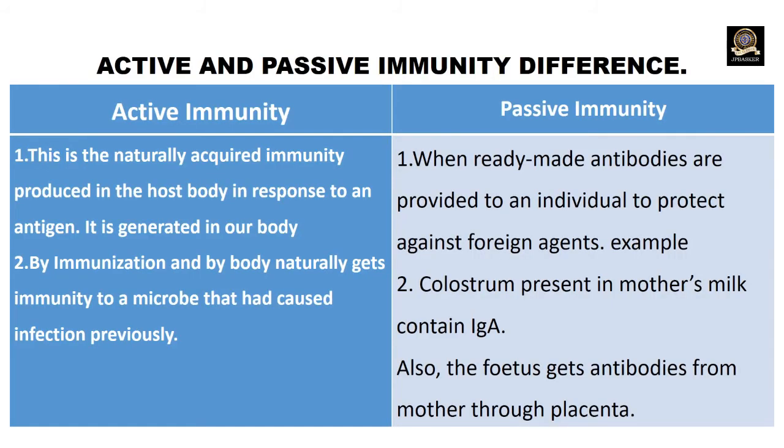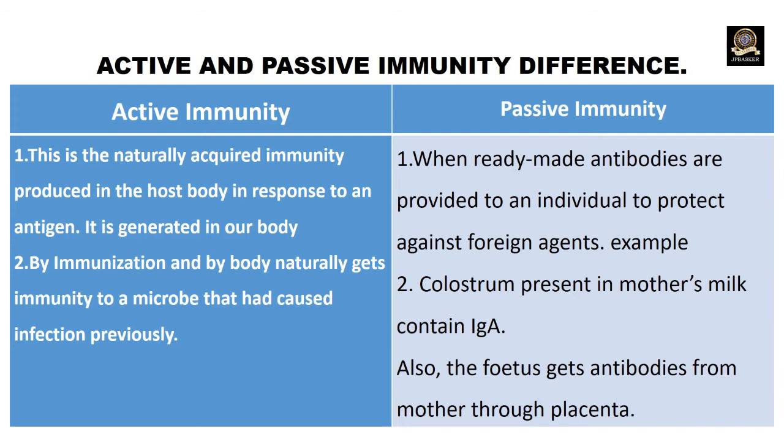The immunity can further be divided into two types: active and passive immunity. Active immunity is the naturally acquired immunity produced in the host body in response to an antigen. It is generated in our body by immunization, and the body naturally gets immunity to a microbe that had caused infection previously. Then we'll see about passive immunity.